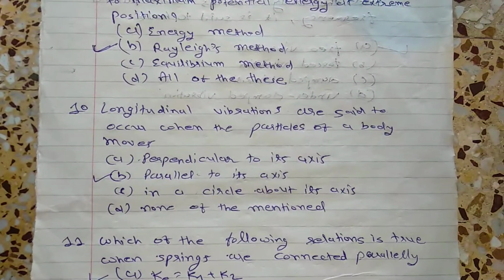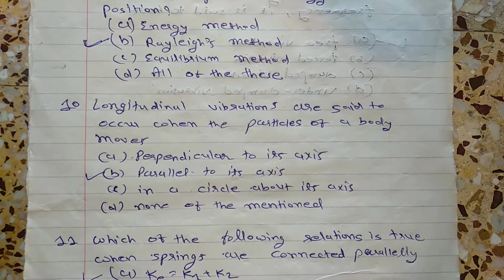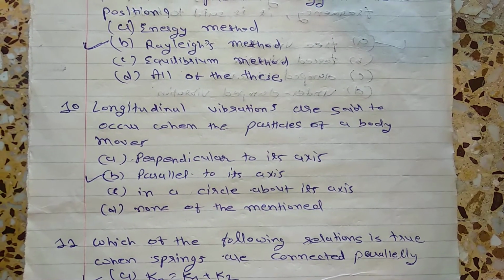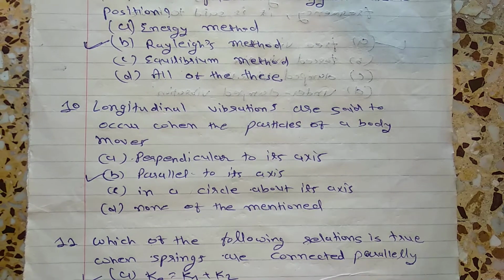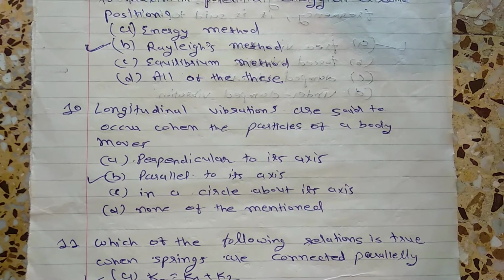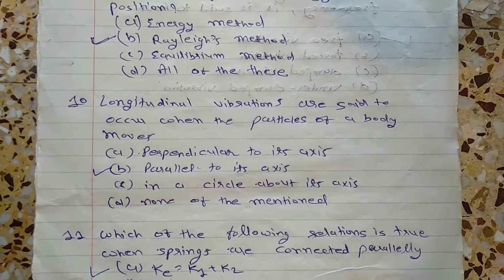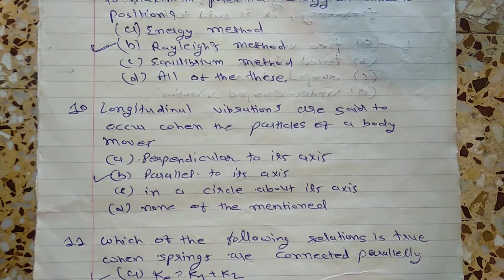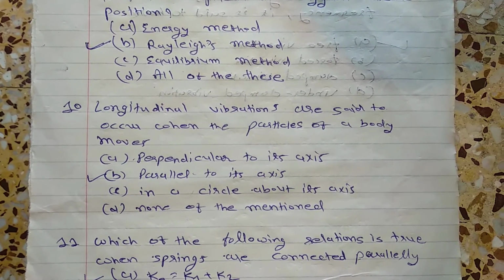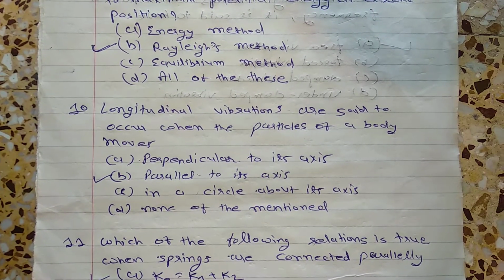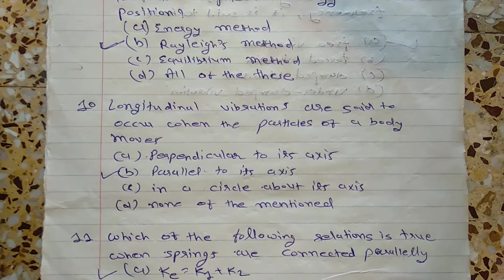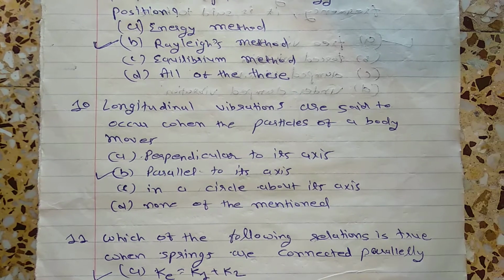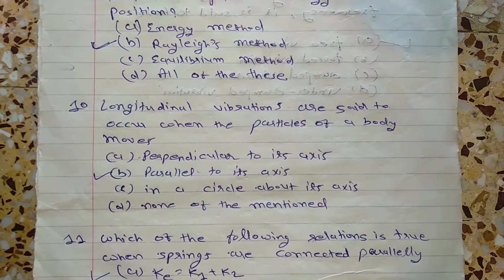Now, longitudinal vibrations are said to occur when the particles of the body move, obviously, parallel to its axis. Okay, longitudinal vibration means parallel to its axis. Whenever perpendicular, it is called transverse vibration, and in a circle about its axis, it is called torsional vibration. So A and C are not the right answer. B is your right answer. Parallel to its axis, it is called longitudinal vibration.